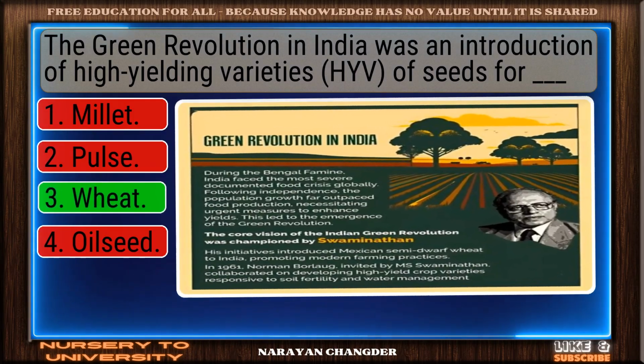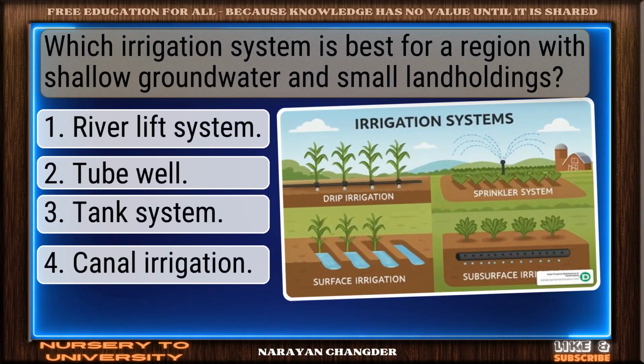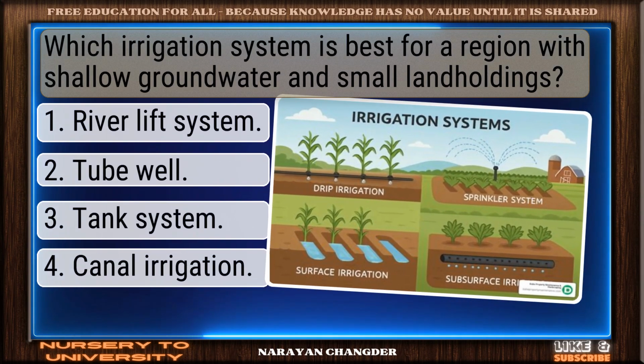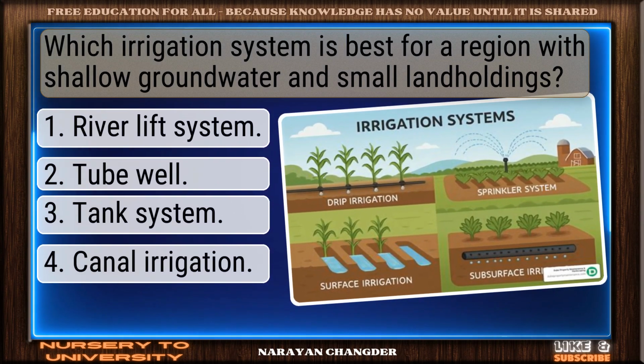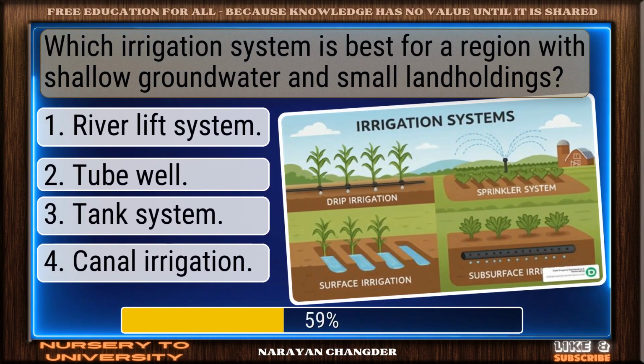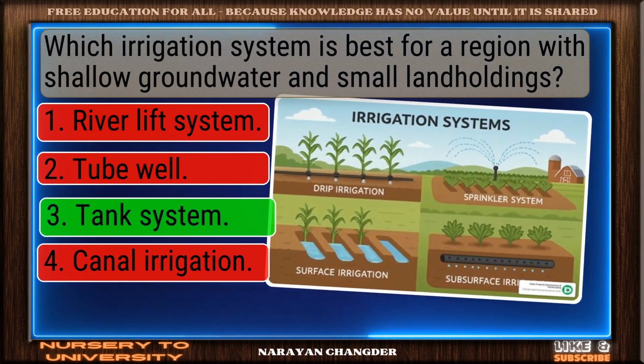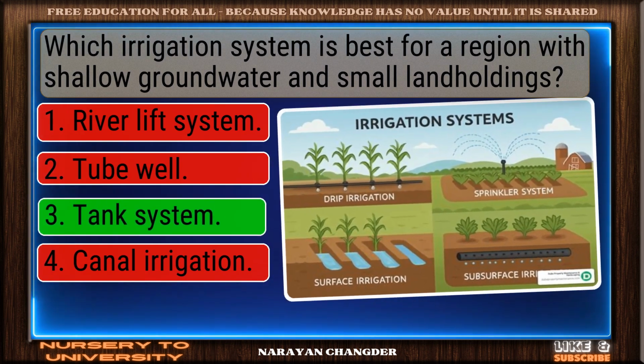Well picked. Wheat is the correct answer. Question number 25. Which irrigation system is best for a region with shallow groundwater and small landholdings? Exactly. Tank system makes sense and it is the right choice.